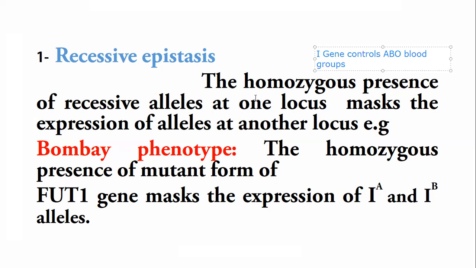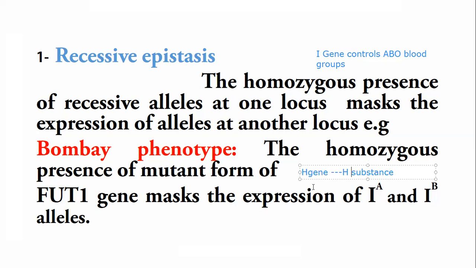the I gene is basically influenced by the H gene. So we have another gene that is named the H gene. The H gene is basically involved in the formation of H substance. So if H substance is formed, then the A allele will convert the H substance into A antigen and the B allele converts the H substance into B antigen. So after the formation of antigen, the blood group will express itself phenotypically.